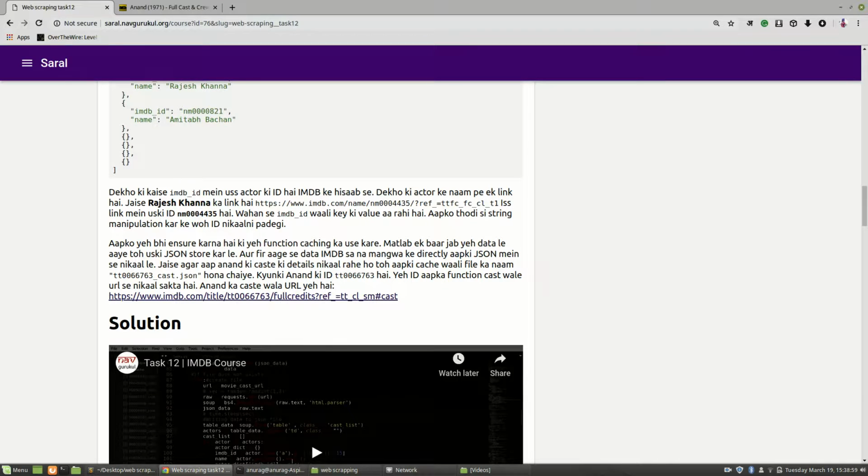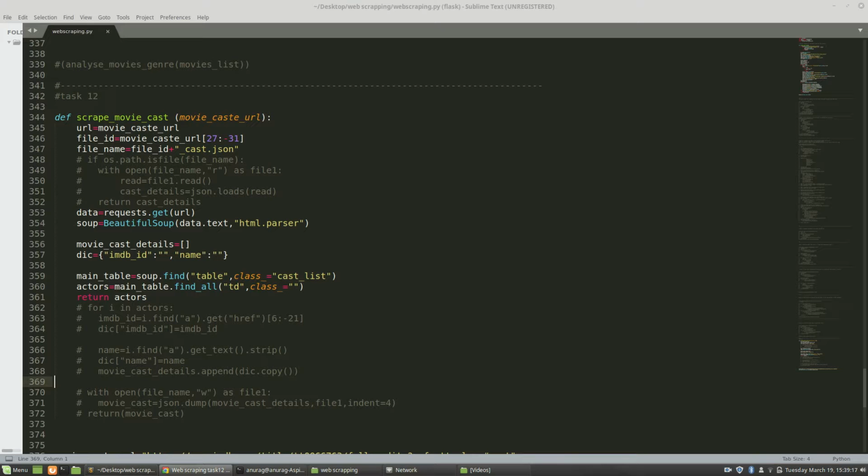as you can see here, tt0066763 cast.json, and we are getting this ID from the main URL of the same movie. So with the ID we have to create the file for the same movie. That's why I am grabbing the ID of the movie from its URL. So this is the movie cast URL, and from this URL I'm making a file.